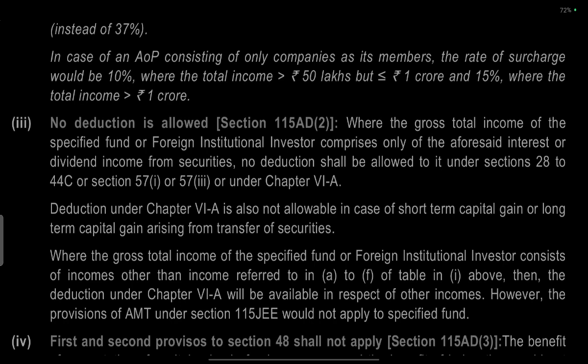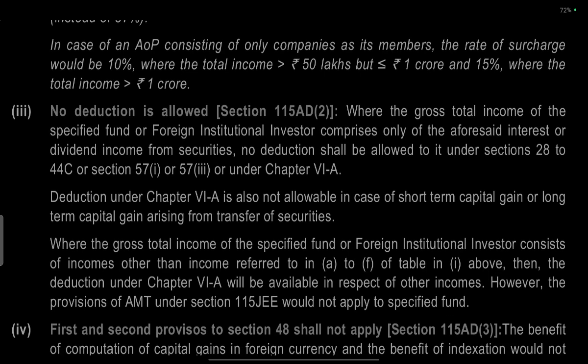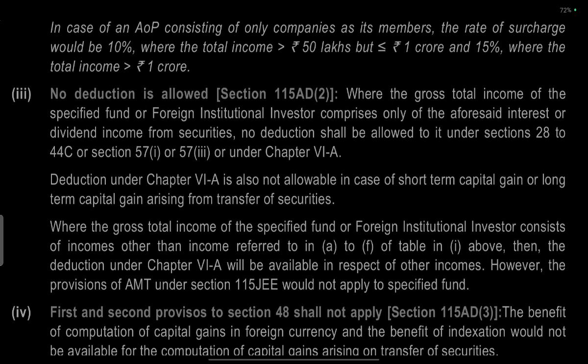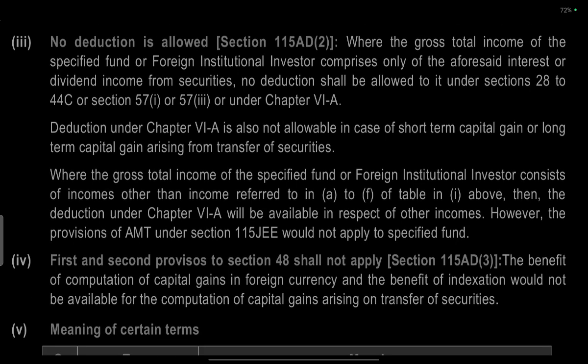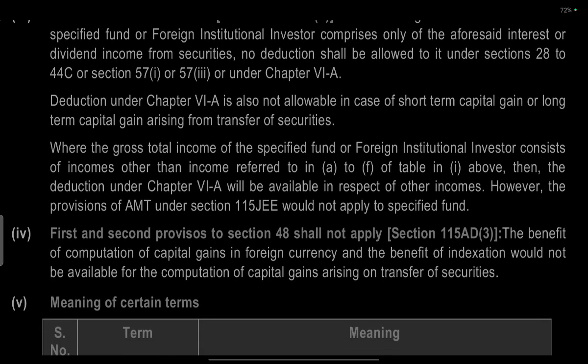No reduction is allowed under section 115AD, where the gross total income of the specified fund or a foreign institutional investor comprises only the aforesaid interest and dividend income from securities. No reduction shall be allowed for income under sections 28 to 44C or from sections 56(1) or 57(3) under Chapter VI-A.